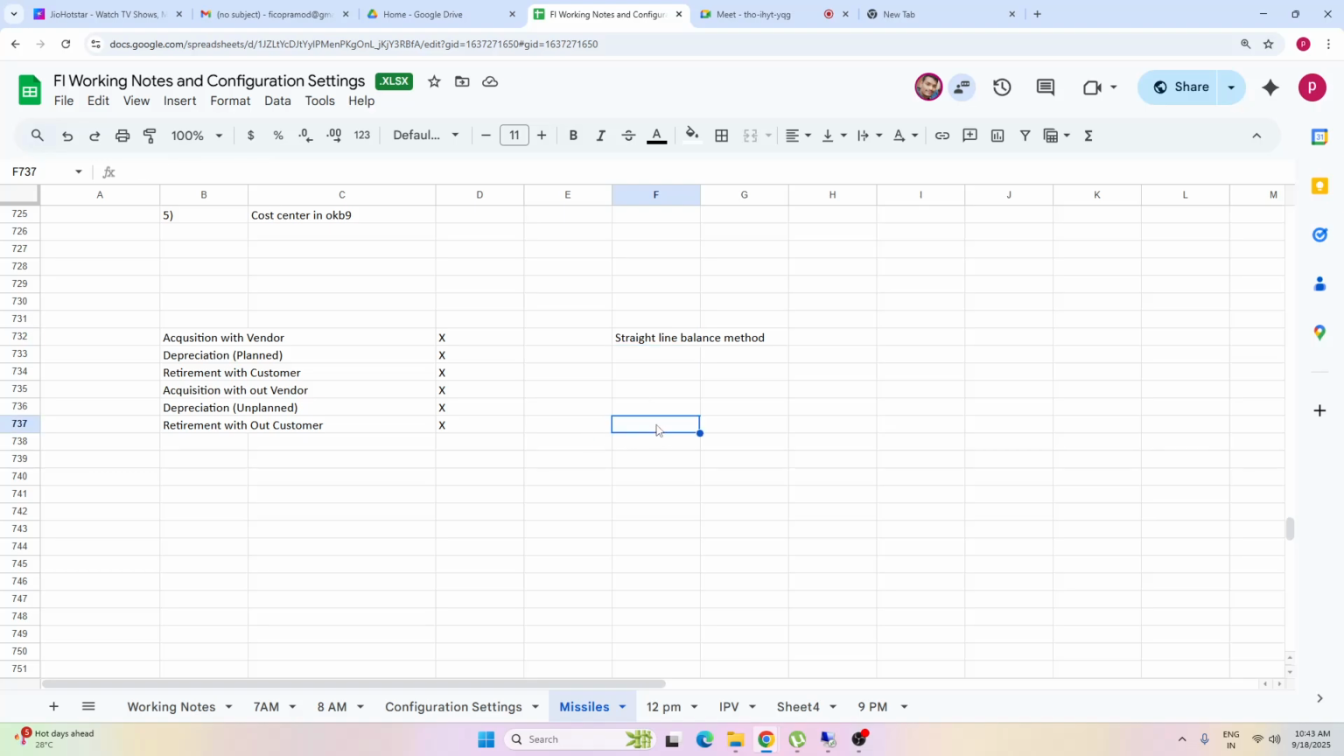No worries. So the straight line balance method we have discussed, and tomorrow we will discuss the diminishing balance method or declining balance method. Both are the same. Declining balance method. Okay, make sense?